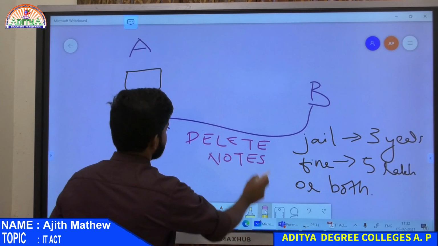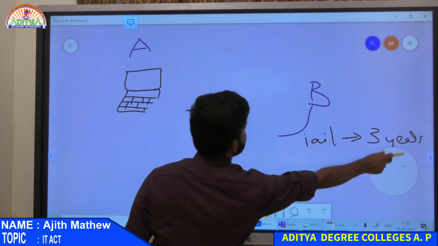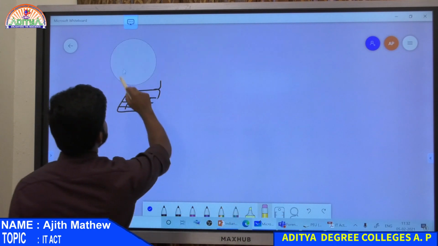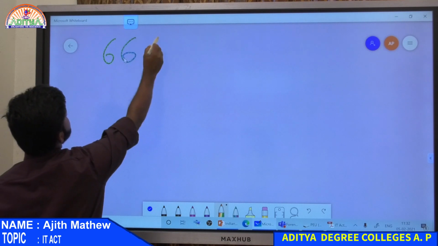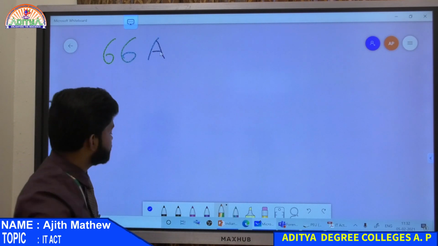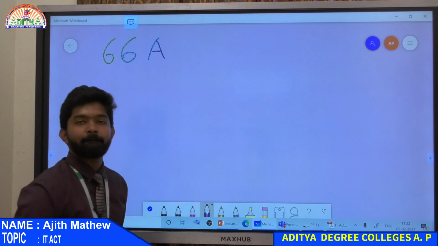So, a simple section, what does that tell? It's a simple section. Okay, it's very colorful.